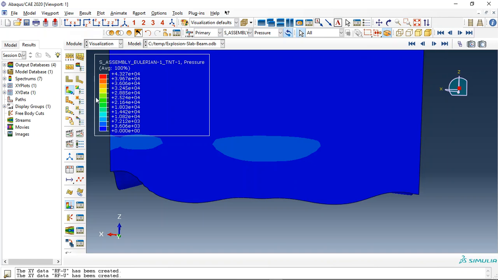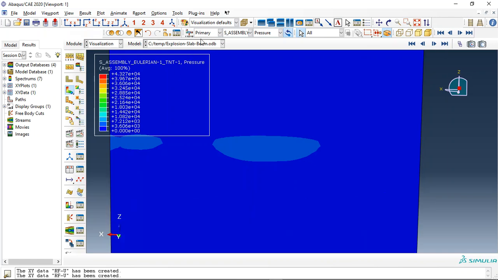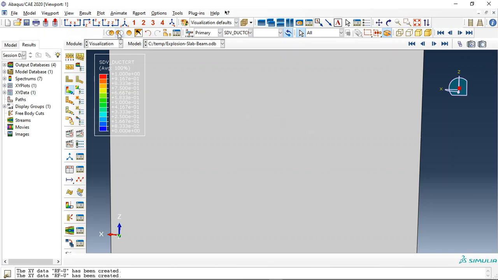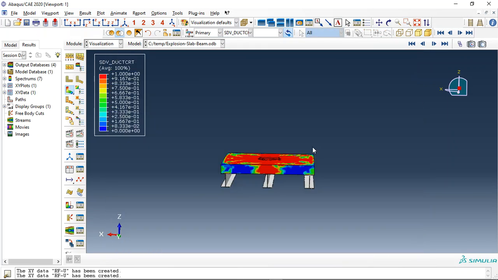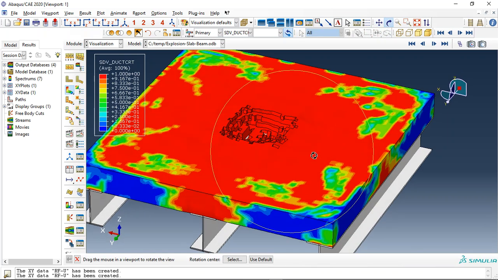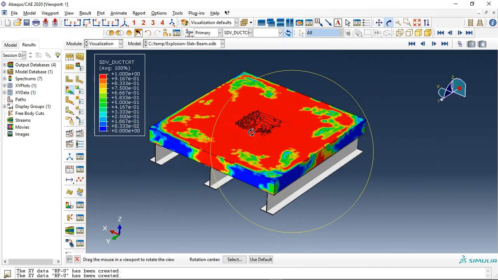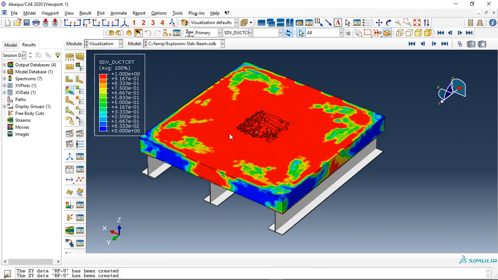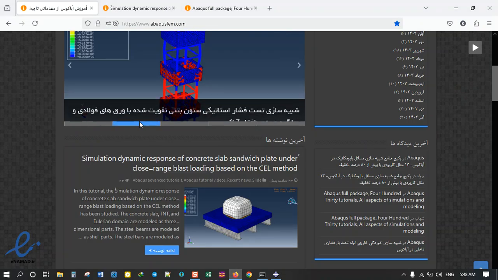If you want, or if you need to learn this analysis, the CEL explosion over the reinforced concrete slab with external steel beam, you can use this tutorial. We use damage property for the concrete and steel parts, the CEL method for the explosion, and you can find this tutorial on our website here,